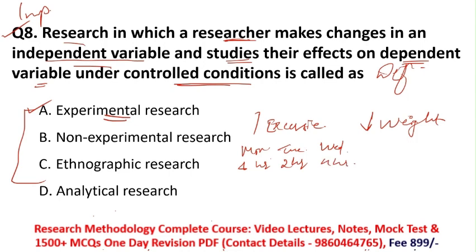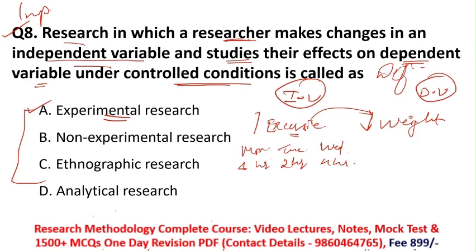So here I am changing my independent variable, because exercise is the independent variable and my weight is the dependent variable, because I am seeing its effect on the dependent variable. The amount of exercise that I do daily matters here. According to my exercising hours, it depends how much weight I am losing day by day. So this is an example of experimental research.